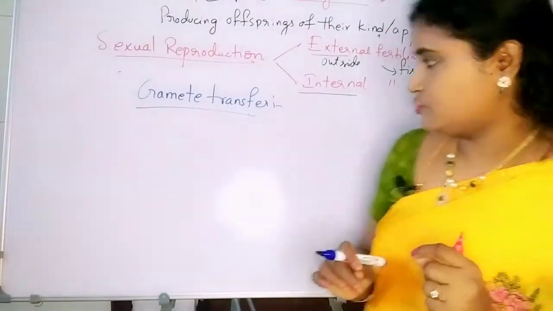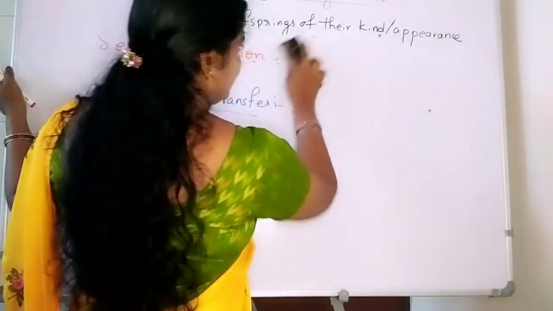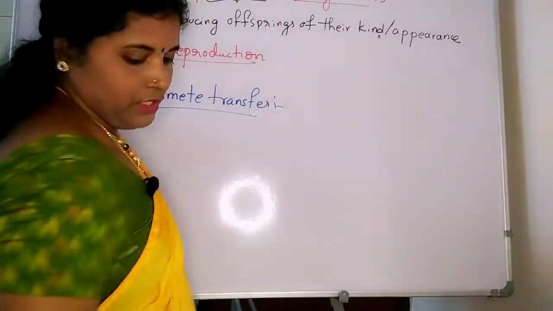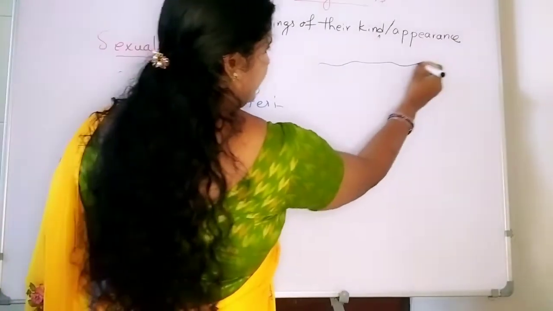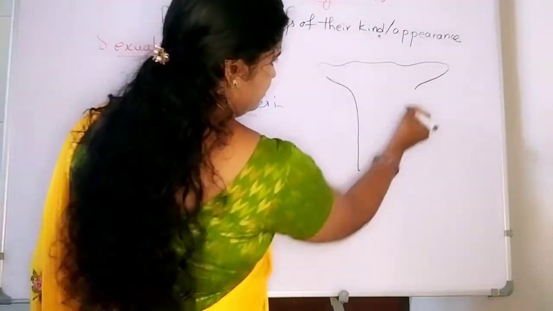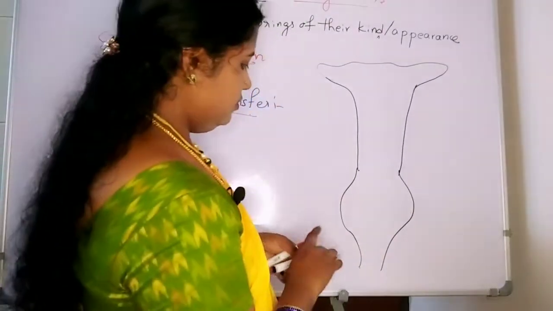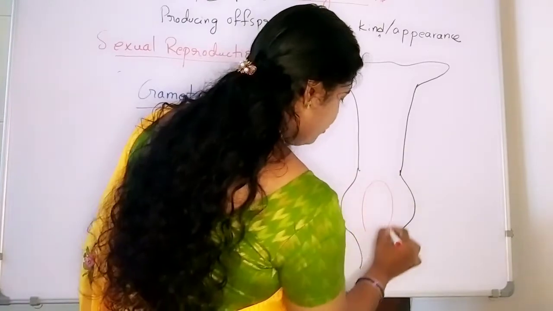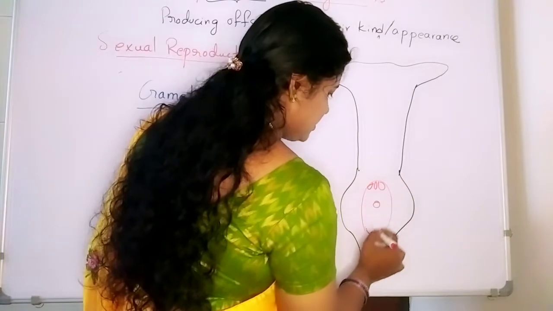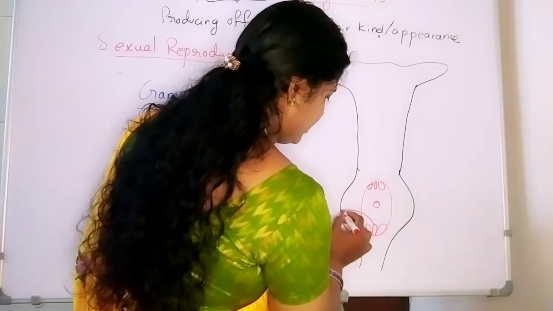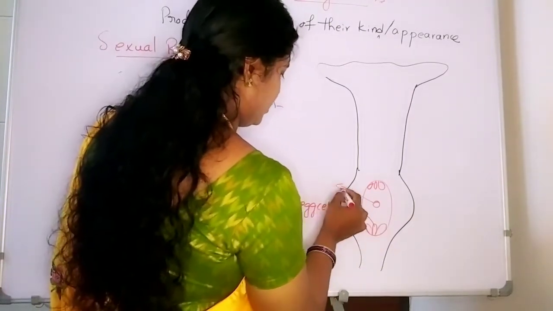One simple diagram I will show. See this one. You know the bisexual plant very well, Datura. In the bisexual plant, it has the petals, then the style portion and then the thalamic portion. In the middle it contains the ovule. In the ovule it has the synergids, antipodals and egg cell. The middle cell is the egg cell, and these are the polar nuclei.